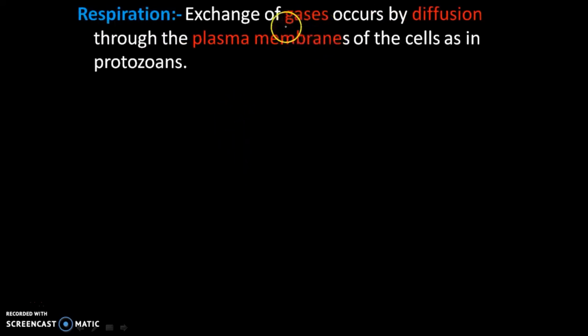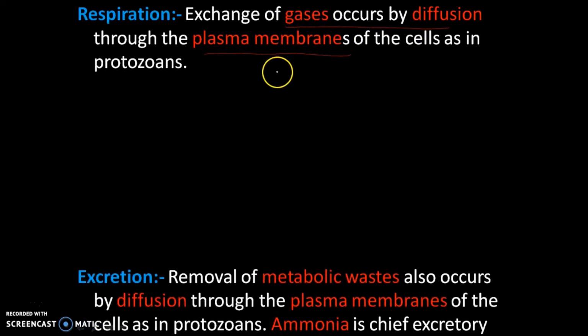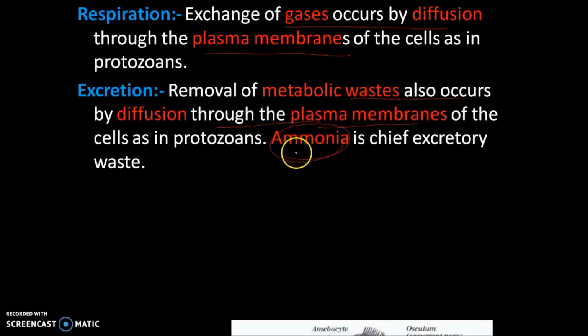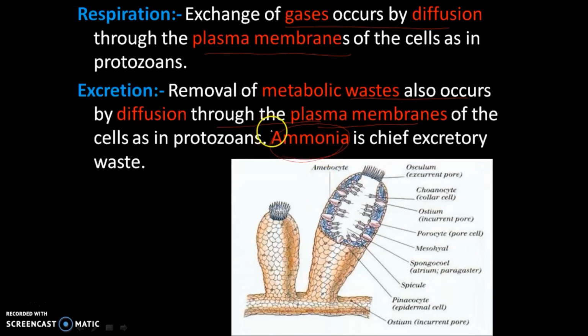Now respiration: I have already taught that gas exchange occurs through simple diffusion through the plasma membrane. Excretion, meaning metabolic waste products, also occurs by diffusion through the plasma membrane. The chief excretory material is ammonia. So all of them enter by simple diffusion.